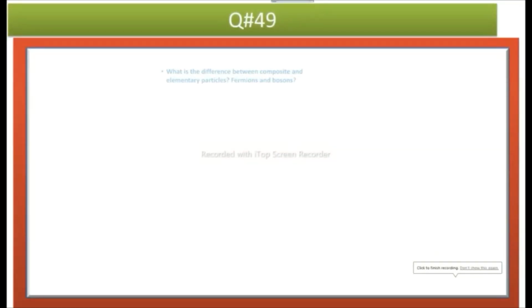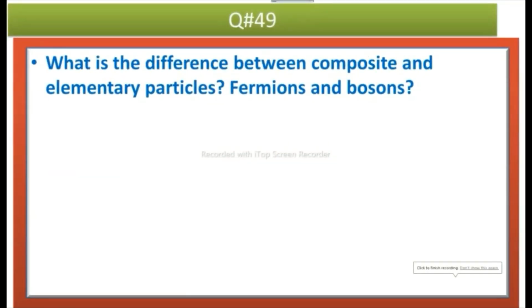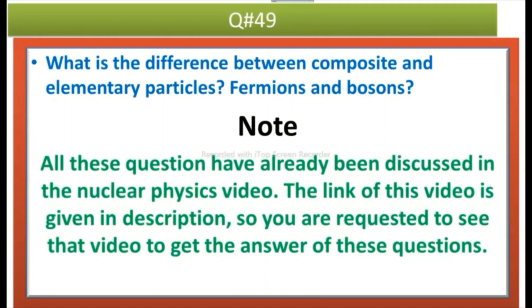Question number 49 is, what is the difference between composite and elementary particles, fermion and bosons? Note, all these questions have already been discussed in the nuclear physics video. The link of this video is given in the description, so you are requested to see that video to get the answer of these questions.